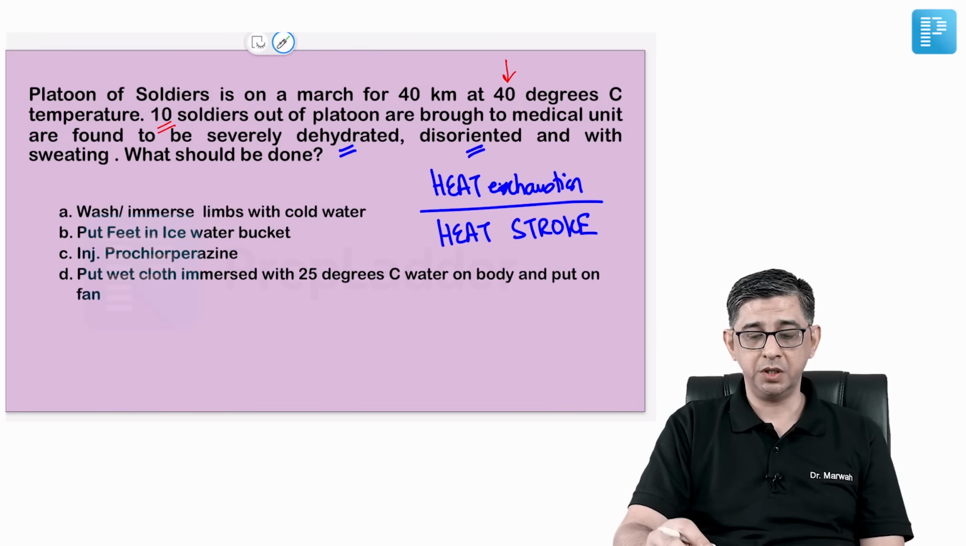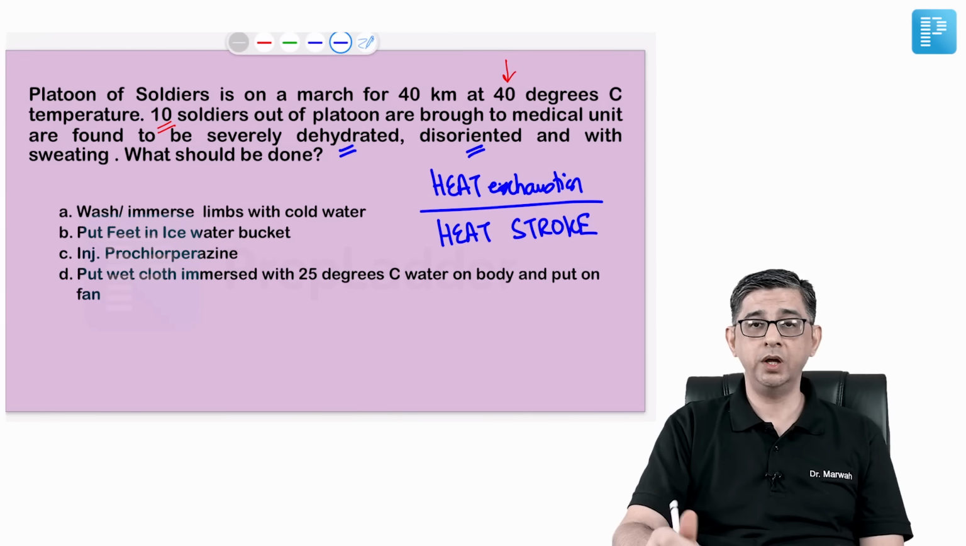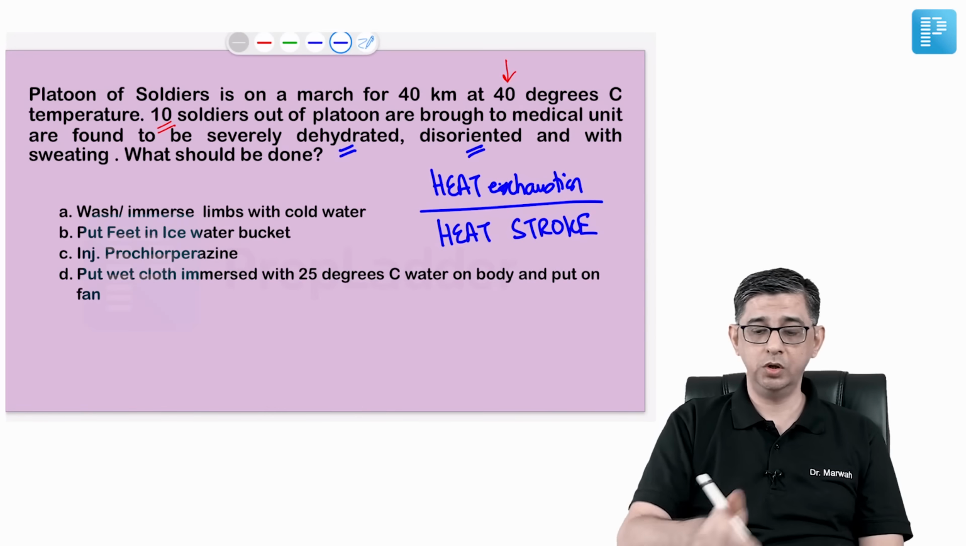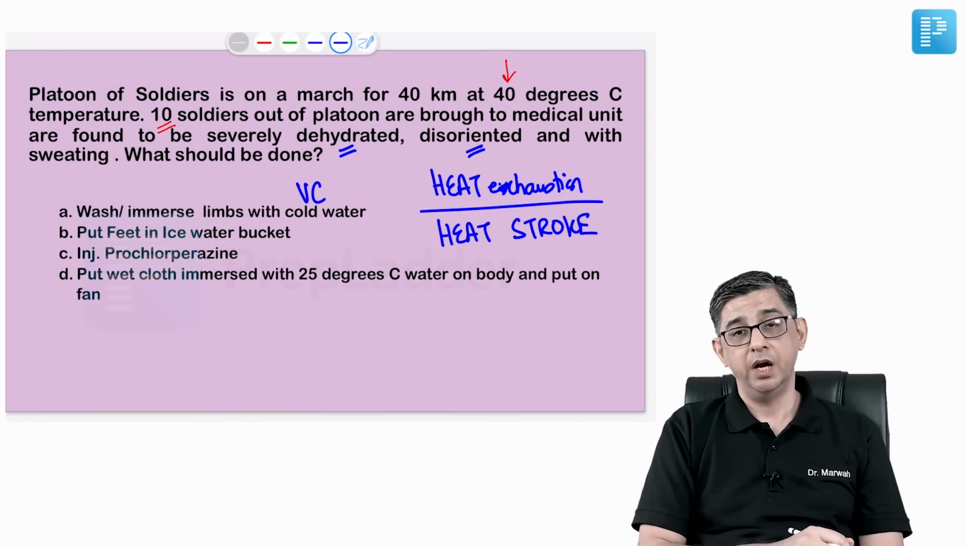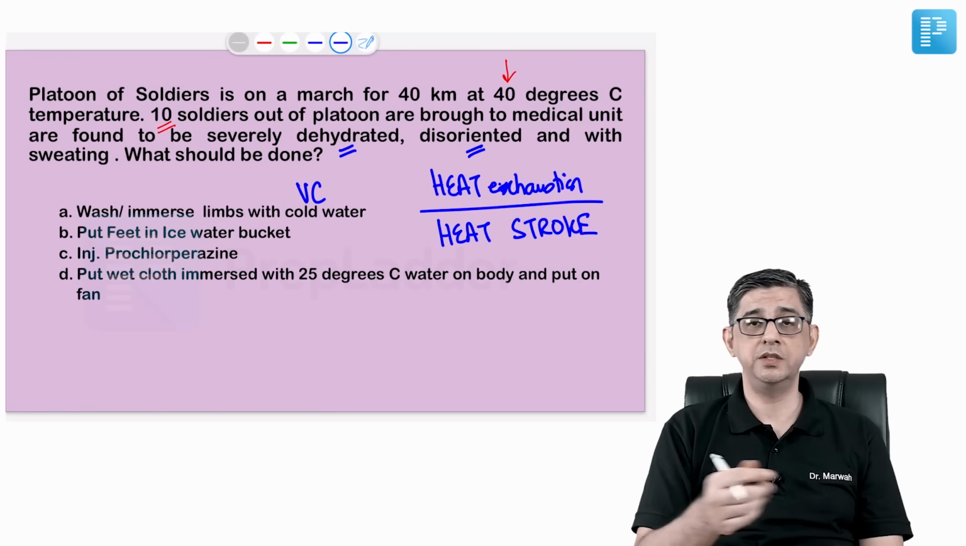Option A said wash and immerse limbs with cold water. My point is, if you are going to put the limbs of this person in cold water, then cold water will cause vasoconstriction, and vasoconstriction will cause heat retention in the body.